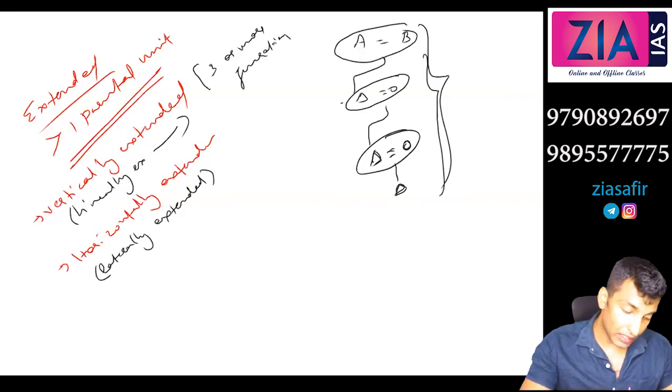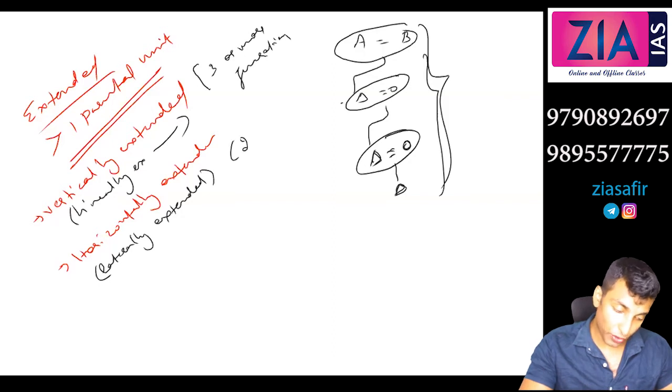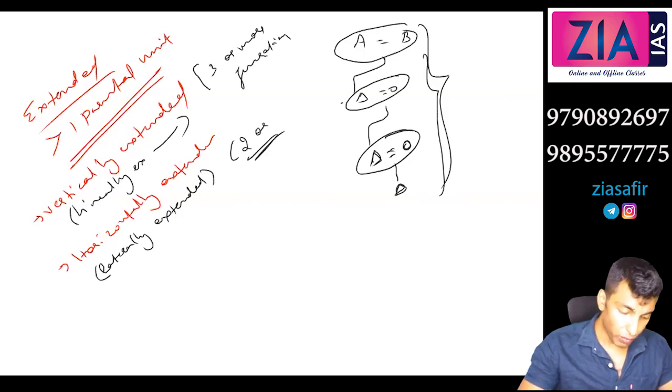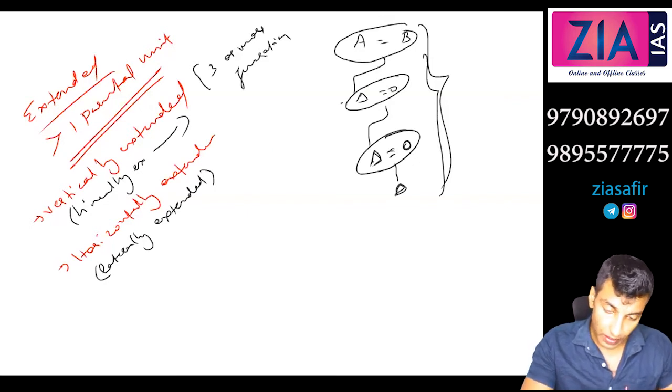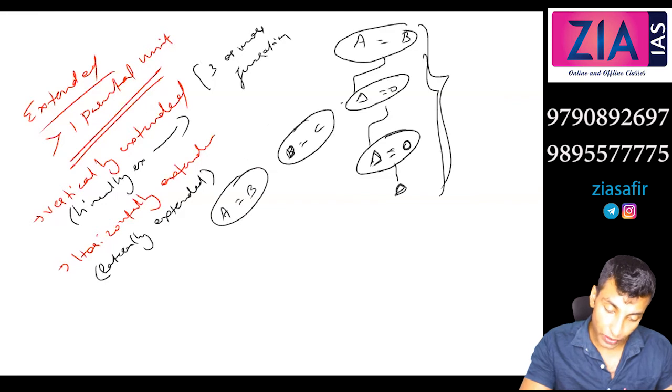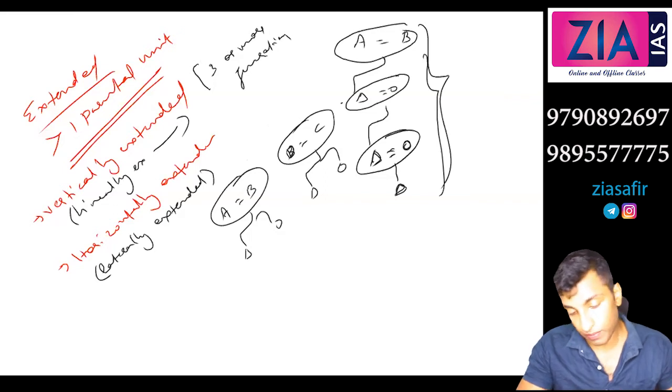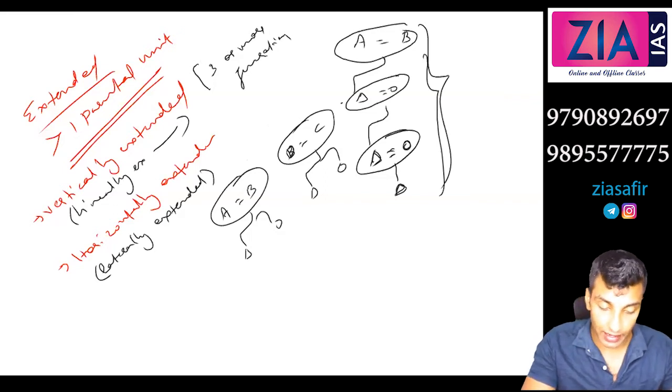Horizontal extension, this is basically 2 generation, or 2 or more couples. Here it will be like this, like A and B. And similarly D and C, like this. So these two are couples, these two are couples, and for them there will be kids. For them also there will be kids. So this is what horizontally extended or laterally extended.